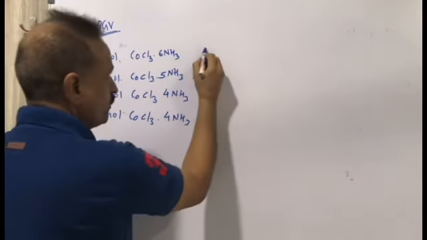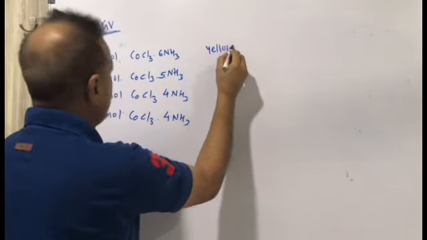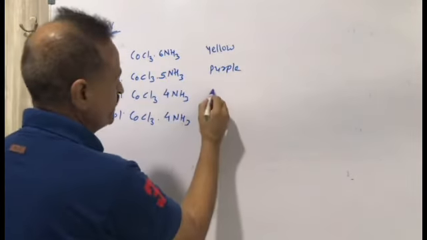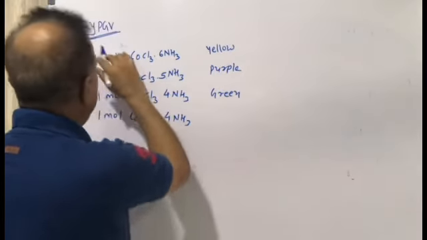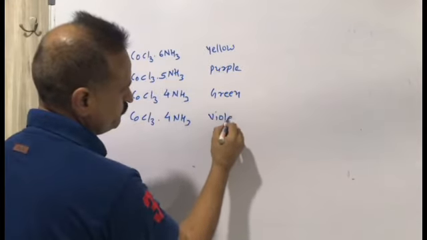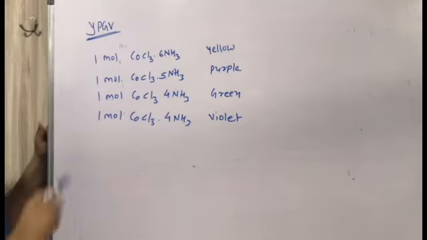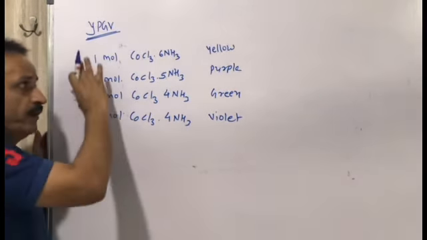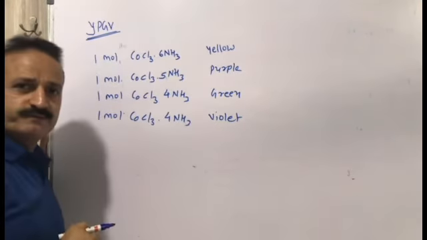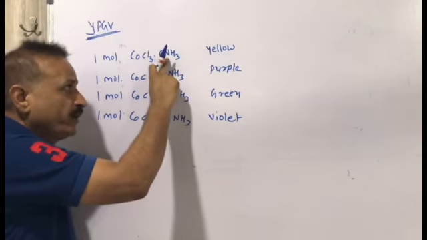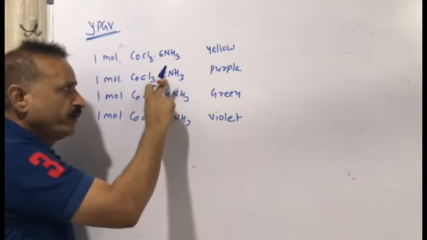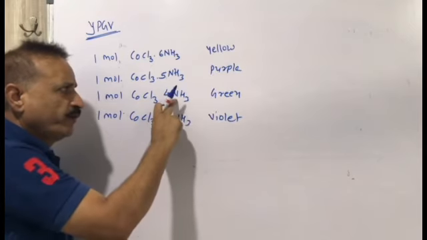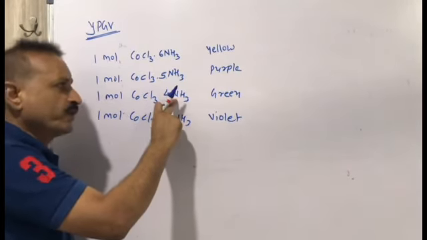Y means yellow, then P means purple, G means green, and V means violet. So YPGV you can easily remember. It is the sequence of colors of these compounds. If the number of ammonia molecules is 6, then the color is yellow. If 5, then purple. If 4, then green.